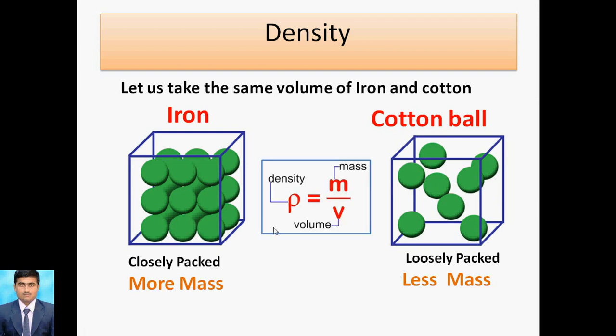Here more mass is there, so density is more. Is it clear? More mass is stored in that 1 meter cube of volume, so density is maximum compared to the cotton ball. In cotton the bonding is less, so less mass, which means less dense. So iron is more dense and the cotton ball is less dense.